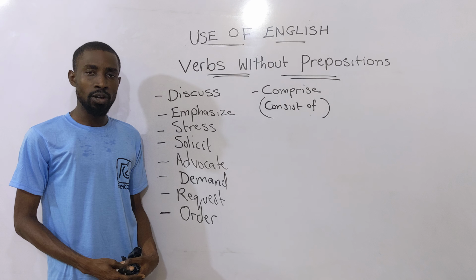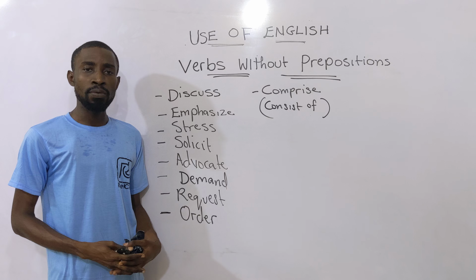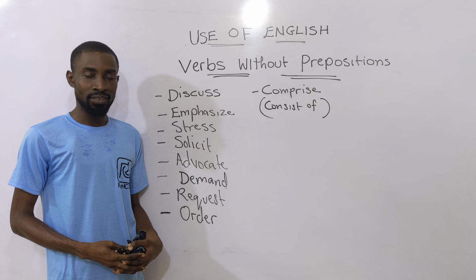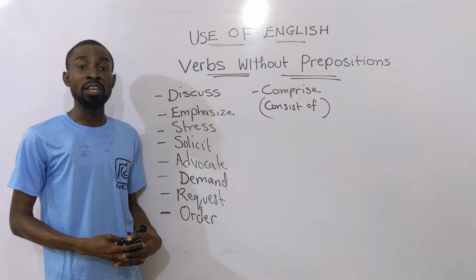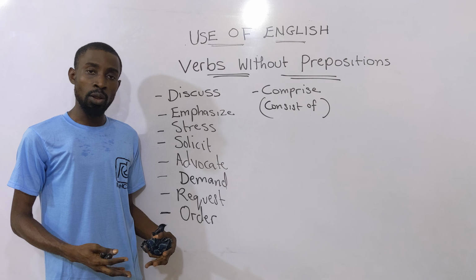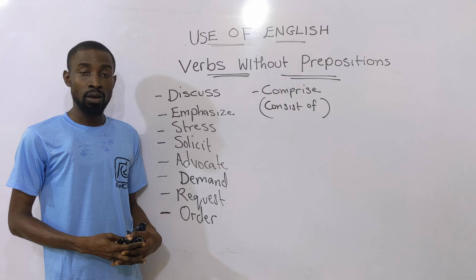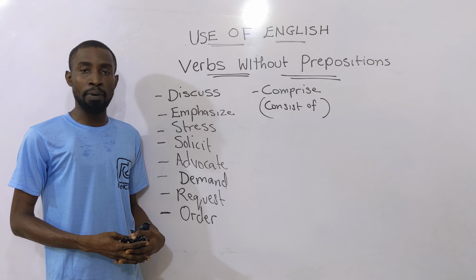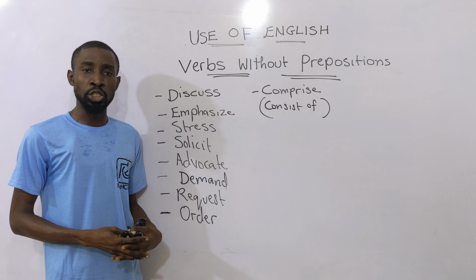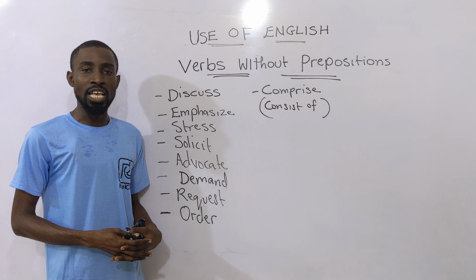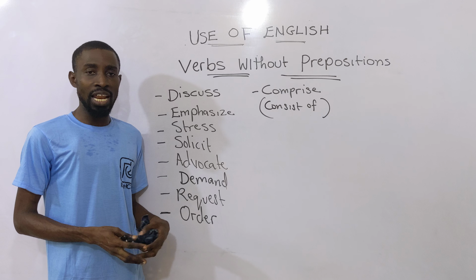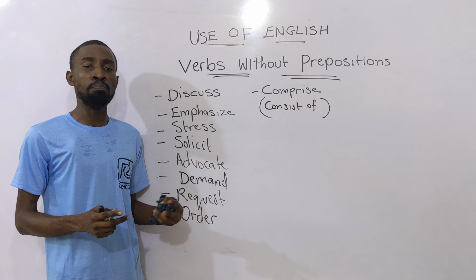First of all, what is a verb? A verb is said to be an action word or a state of being. It's not just an action word, but a state of being. For example, he slapped him, where the word slap is a verb. But when I say he is a pastor, there is no action there. That is expressing the fact that a person is a pastor. So a verb is either an action word or a state of being.